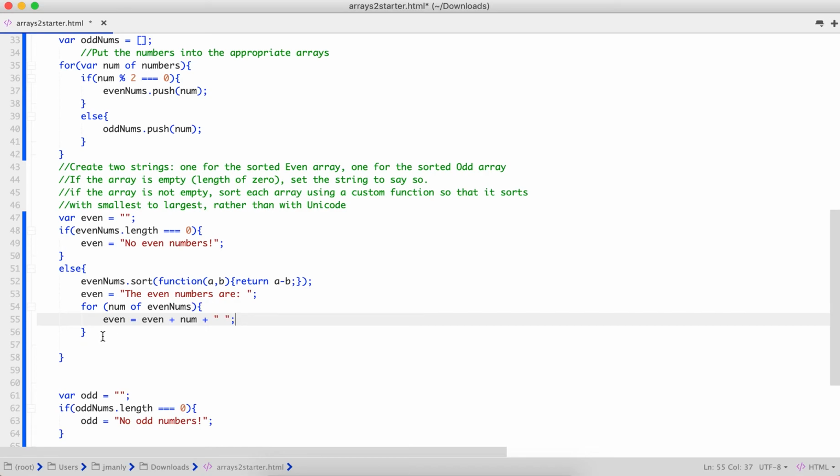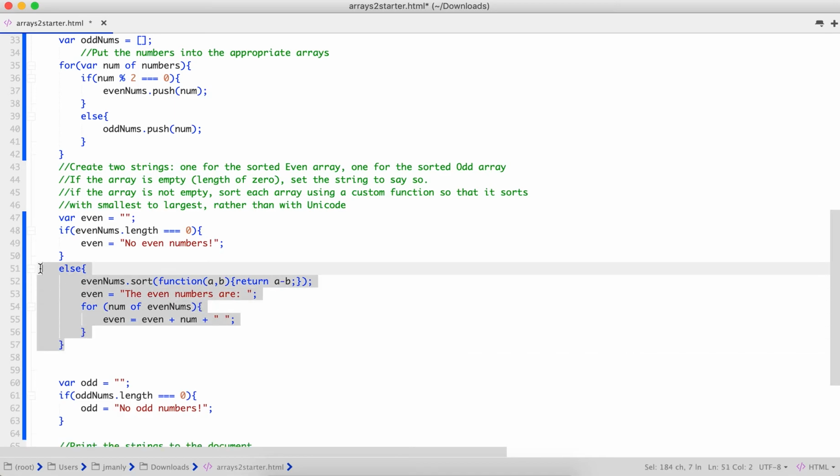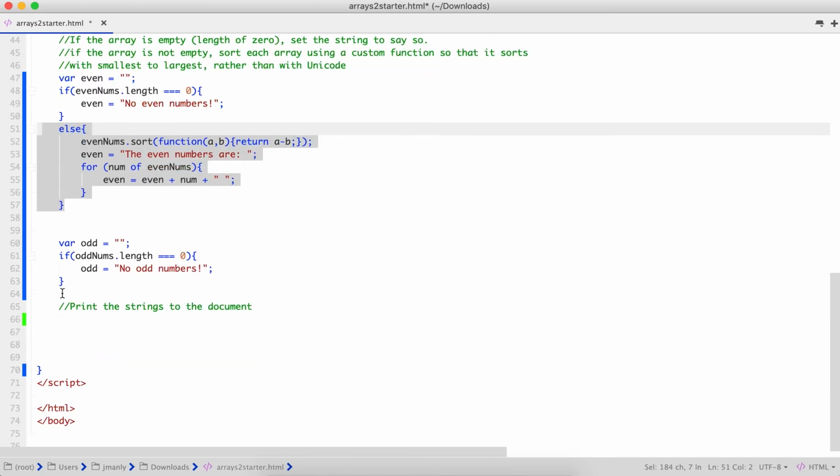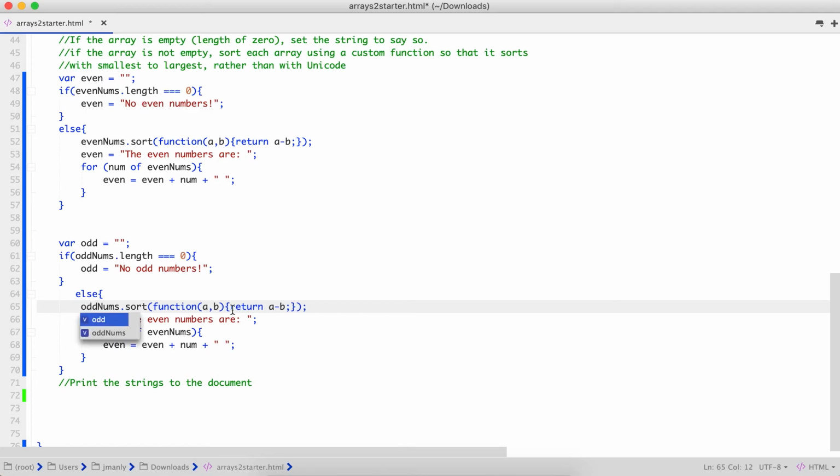All right, so like I said, we are going to go ahead and copy the whole else statement, and paste it here. We're going to change everywhere it says even to odd, right? Because it's the same structure, just for even or odd.